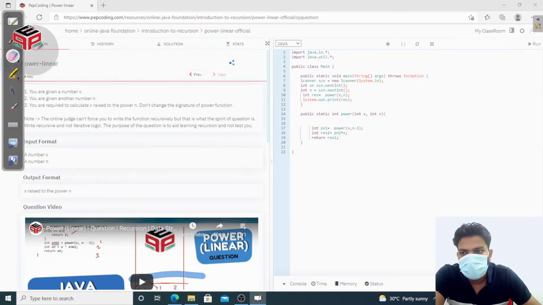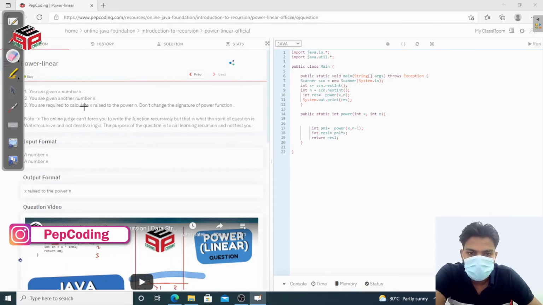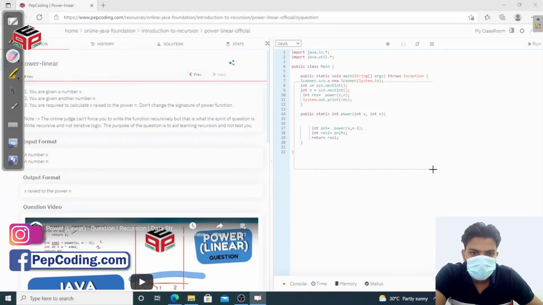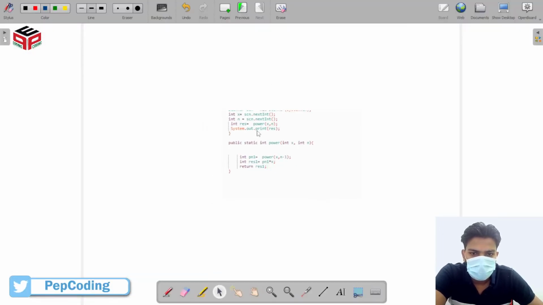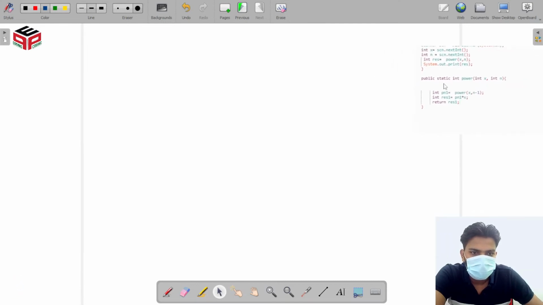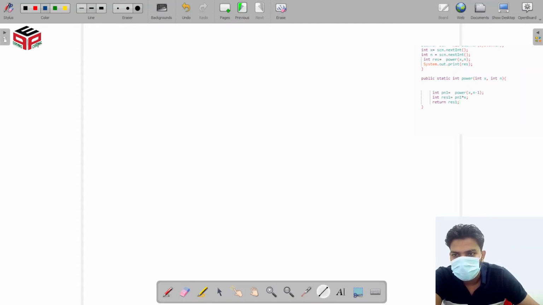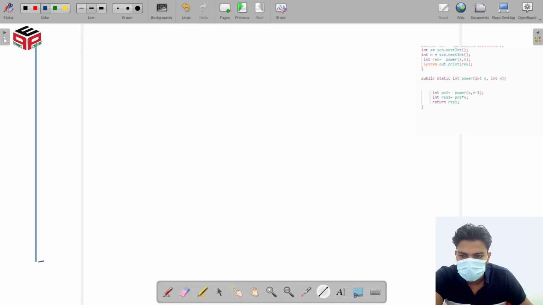So we have to find our base condition. How can we find our base condition? We have to just go and try a dry run on the stack so that we can find our base condition. So this is your base condition. Okay, so we have to just do a dry run so that we can understand our base condition.